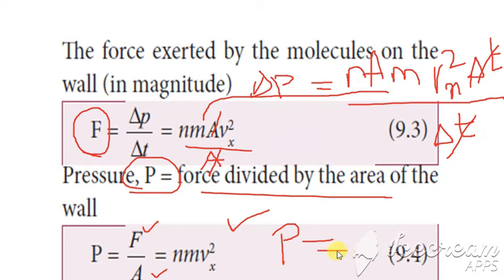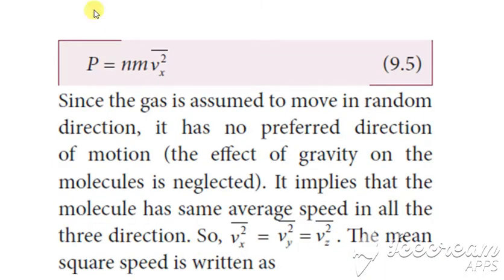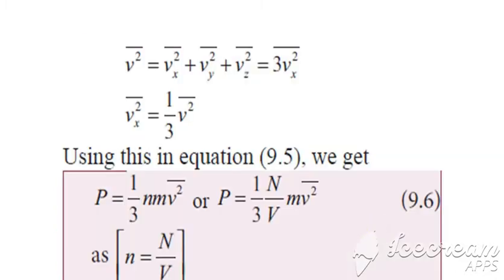This is the pressure acting along the x direction. Now, writing this in vector form, P is equal to n m into Vx square. Assuming that all the velocities are equal, Vx square is equal to Vy square is equal to Vz square, and the total V square is Vx square plus Vy square plus Vz square.